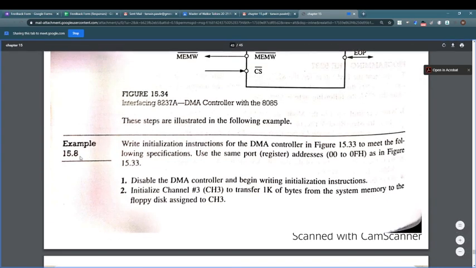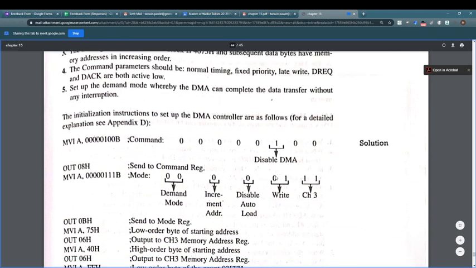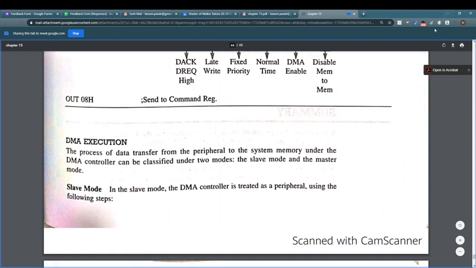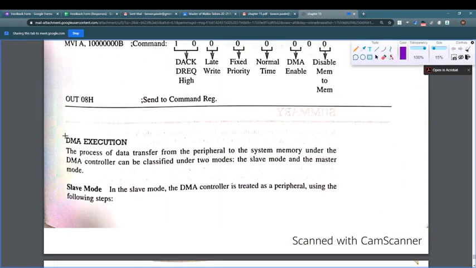Now they have given an example of initializing the DMA signal, okay, but I am not interested in this. I am interested in this because this question I remember to be repeated. Programming of DMA they never ask, but execution or its two modes usually asked.